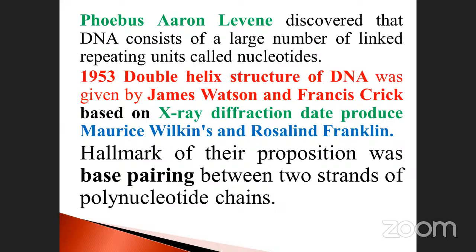Particularly, which one is responsible for the construction in between the two strands? Base pairing. Okay, without base pairing, what happens? There is no double-stranded DNA molecule. That is called what? Polynucleotide. It is not one nucleotide. It is more than 1,000 millions of nucleotides. That's why they are called polynucleotide chains.